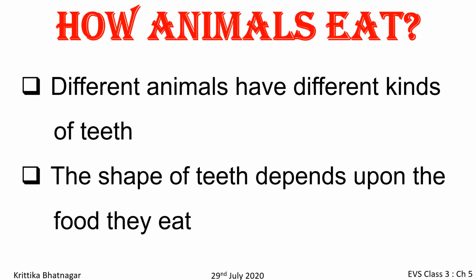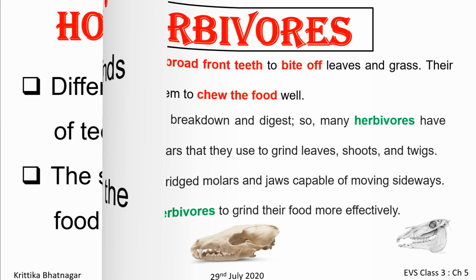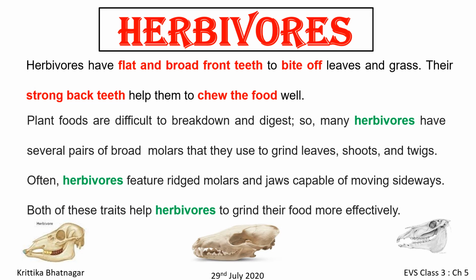So, the shape of teeth depends upon the food they eat. As we studied earlier, animals that are totally dependent on plants for food are called herbivores. Herbivores have broad flat teeth to bite off the grass and leaves. Their strong back teeth help them to chew the food.